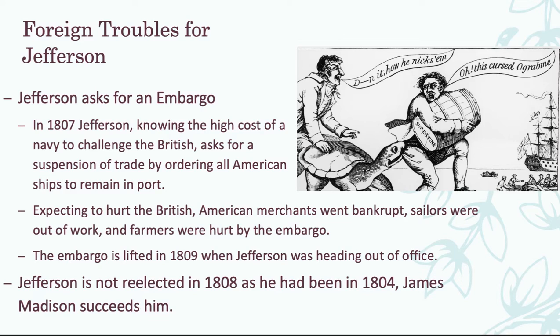Jefferson's response to the British is going to lose him a lot of favor with the Americans. Jefferson is going to respond to the actions of the British by passing what's called an embargo. Now, to remember what embargo means, I want you to put in your brain the phrase, under an embargo, we don't go. Because under this embargo that Jefferson puts into place, we do not have any ships leaving any American ports. The goal here was, if the ships don't leave, they can't be taken.